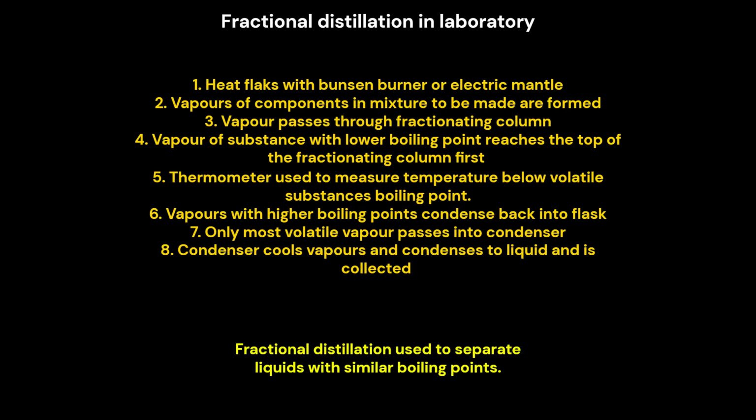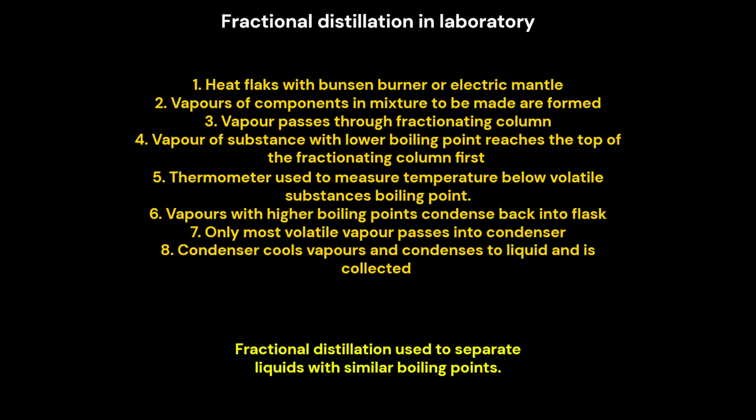Fractional distillation in the laboratory. 1. Heat the flask with a Bunsen burner or electric mantle. 2. Vapors of the components in the mixture are formed. 3. Vapor passes through the fractionating column. 4. Vapor of the substance with the lower boiling point reaches the top of the fractionating column first.